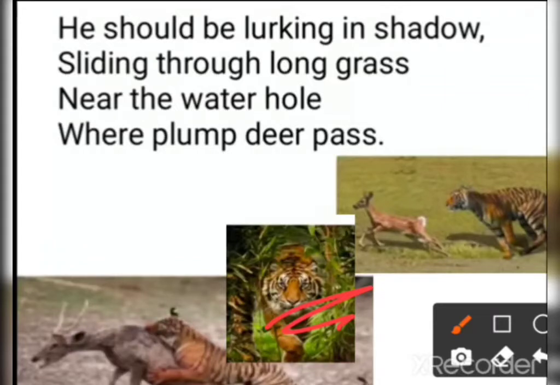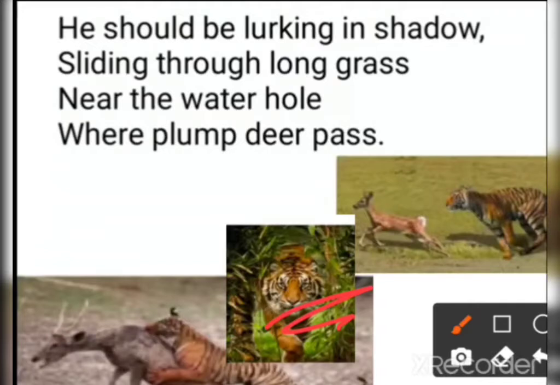That other than the zoo, he should be there in the jungle, and he says that the poor tiger should have been in his natural habitat, that is in the wild forest. Under normal conditions the tiger would have been moving in the darkness, not in the clear daylight, and he should be lurking in shadow.